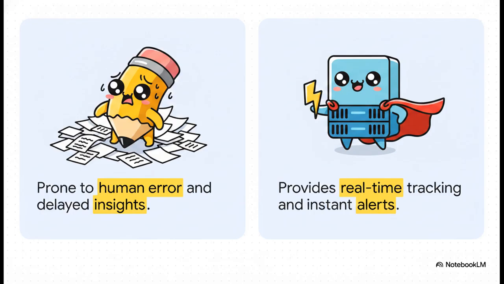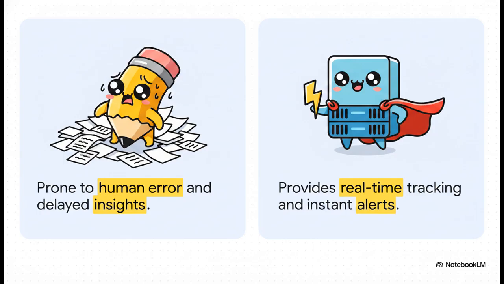Given the immense speed and complexity of AI, doing this manually is virtually impossible. We need smart, automated helpers. Manual tracking is honestly quite scary in an AI context. It's prone to human error, subjective interpretation, and worst of all, delayed insights. By the time a human auditor spots a trend manually, the AI might have already made thousands of flawed decisions.